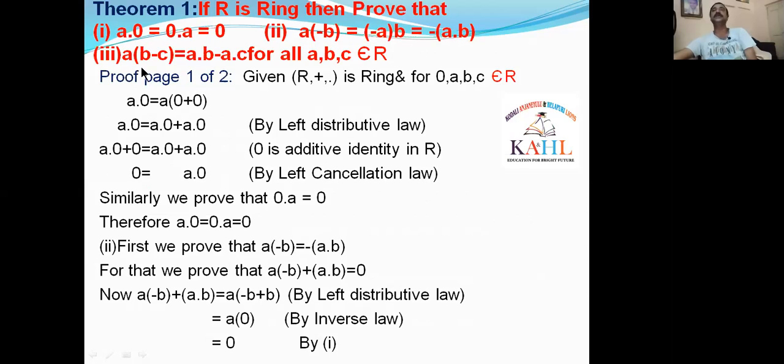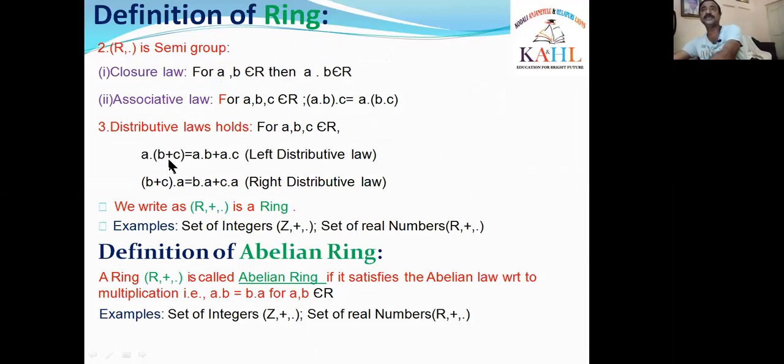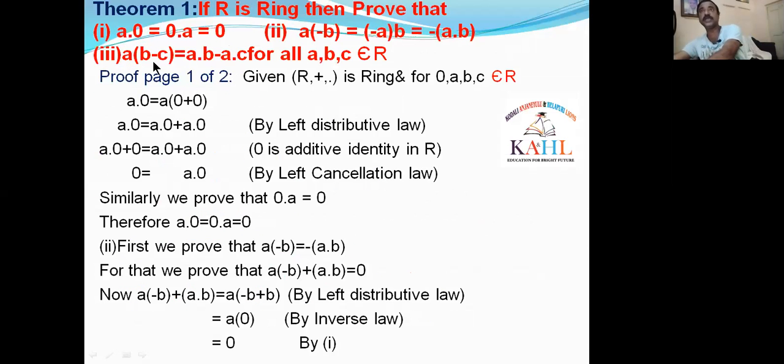The third one is A into B minus C is equal to A dot B minus A dot C. It looks like the distributive law, but what is the distributive law? The distributive law is on dot and plus. For that condition, we use A dot B plus C. Now here it is A into B minus C. Here it is a minus, not a plus. A B minus A C, for all A, B, C in R.